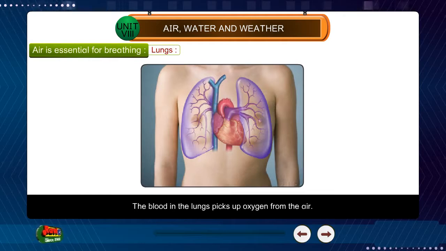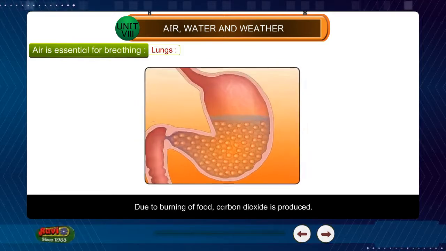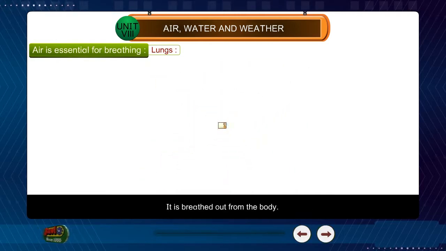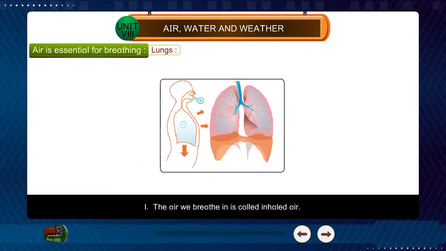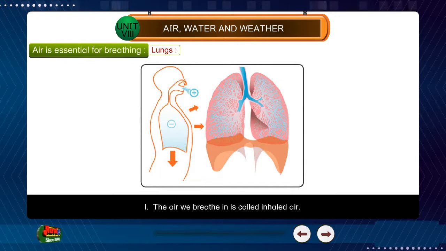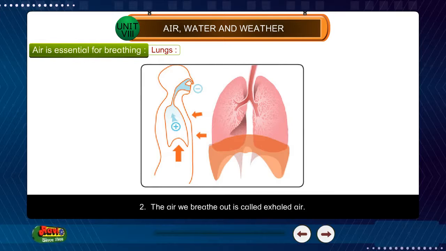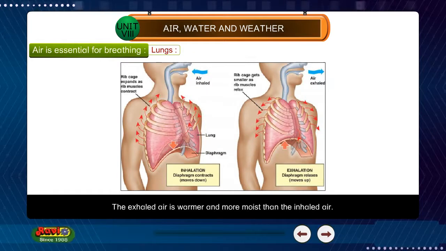The blood in the lungs picks up oxygen from the air. The oxygen combined with food gives energy. Due to burning of food, carbon dioxide is produced. It is breathed out from the body. 1. The air we breathe in is called inhaled air. 2. The air we breathe out is called exhaled air. The exhaled air is warmer and more moist than the inhaled air.